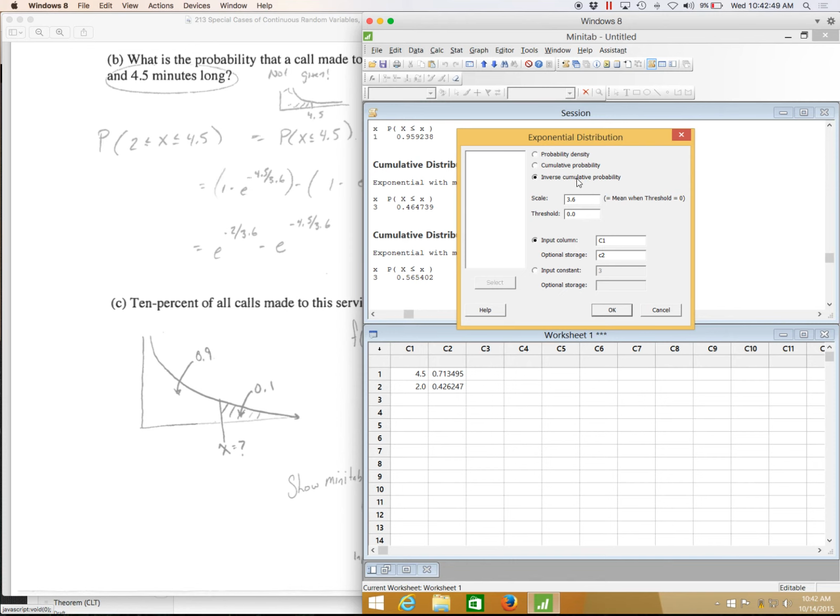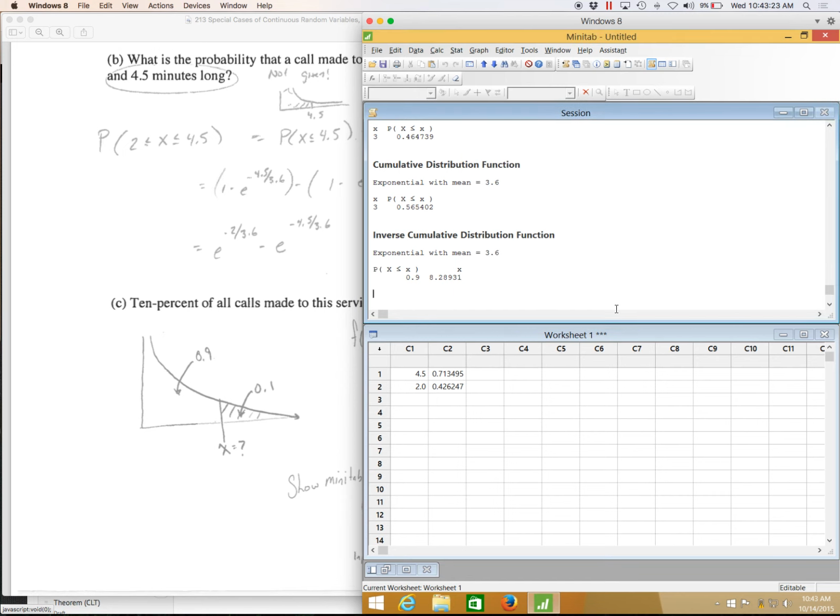Minitab only ever knows the less than or equal to sign, so I need to tell it that the cumulative area from the start to my point is 90%, 0.9. We don't want to say 0.1, because that would find a value somewhere around here. We want the cumulative probability from the start to this point. So you need to know if you're talking about the top percent or the bottom percent, because Minitab only takes the bottom percentage.